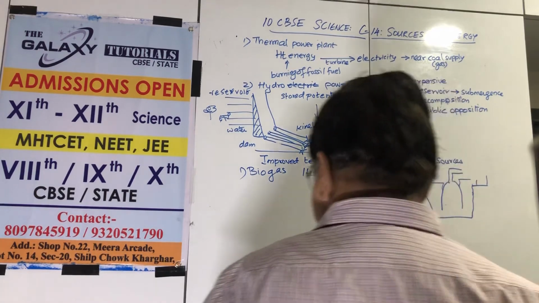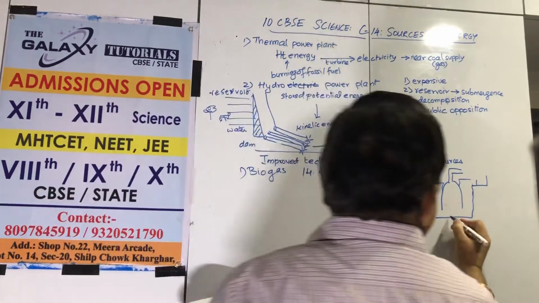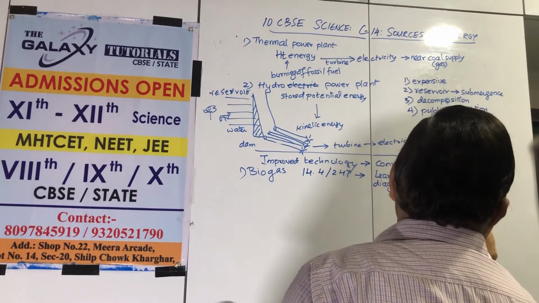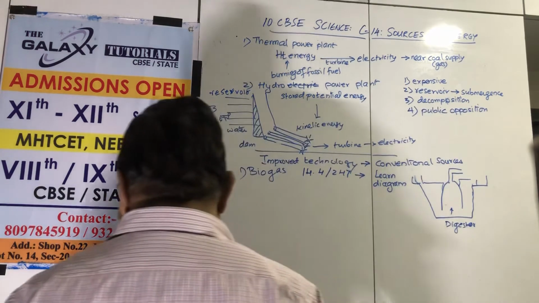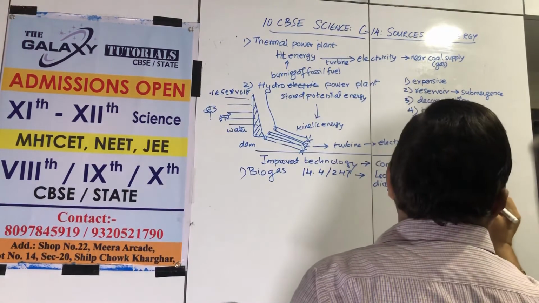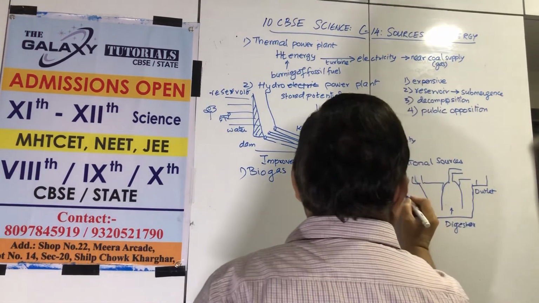Very simple diagram. This is called the digester, where digestion is occurring. This is the outlet and this is the inlet.